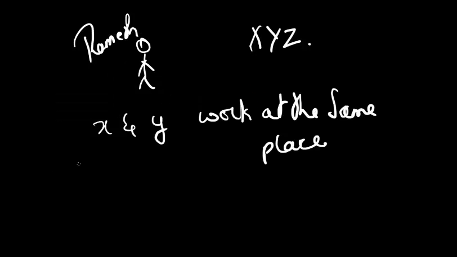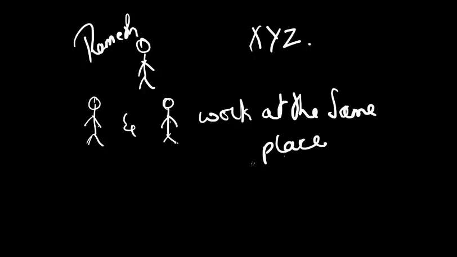Now what am I going to do here? I'm going to take out X and take out Y, and in their place I'm going to put Ramesh and Ramesh. Does this make sense? Ramesh and Ramesh work at the same place. Well, it does make sense.